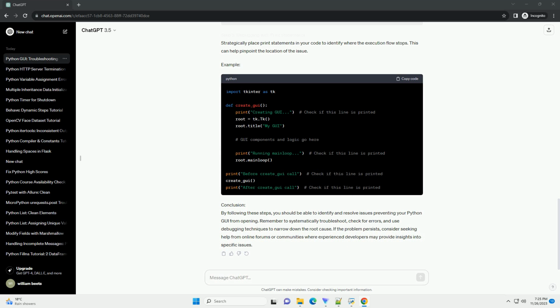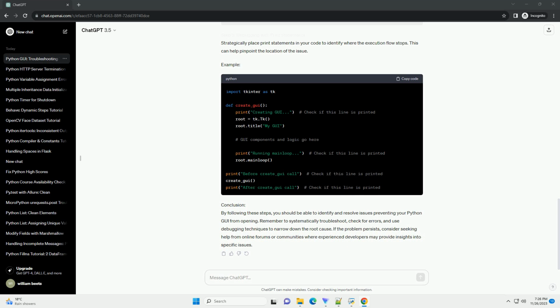Example. Step 2: Verify library installation. Ensure that the necessary GUI library is installed on your system. For tkinter, it is included with most Python installations by default. If you are using a different library, for example PyQt, make sure it is installed using the appropriate package manager. Example for tkinter.